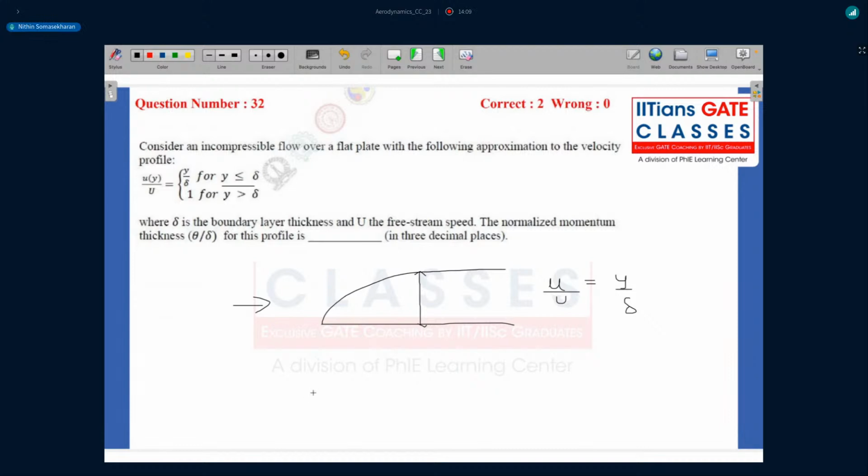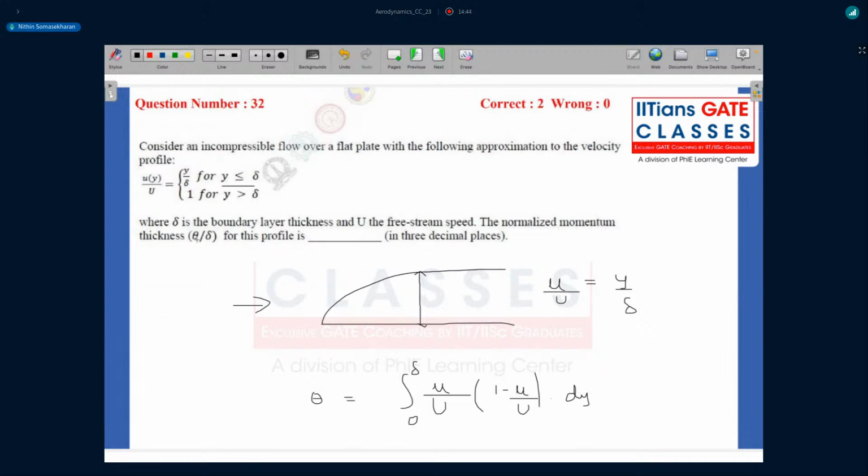So what they're asking you is, what is your theta? All right. And theta, you know from boundary layer theory, is defined by the integral 0 to delta of small u by u infinity, so u by free stream velocity capital U, into 1 minus small u by free stream velocity, whole thing into dy, right?